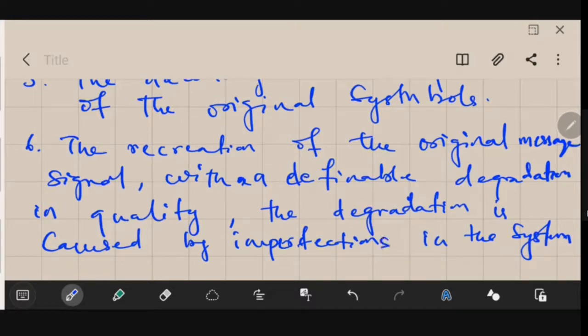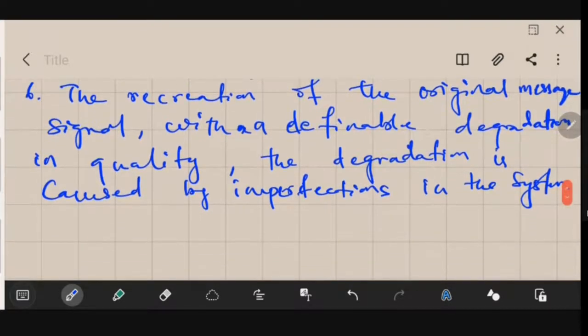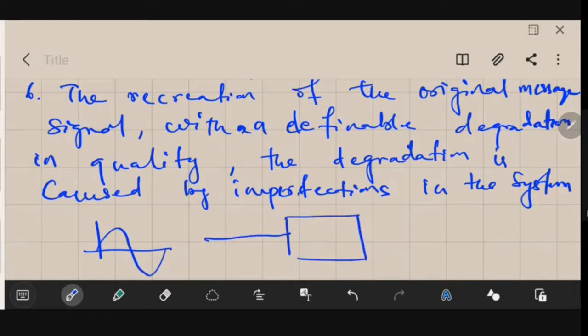The last job is to recreate the signal in its original form. However, there will be some degradation in the signal, because of the imperfections in the system. Let's say you are sending a message like this. When it reaches the destination, it will have traveled through the channel or the medium, so it will never be in this form. Let's say this is the original amplitude; these dotted lines indicate its original form.